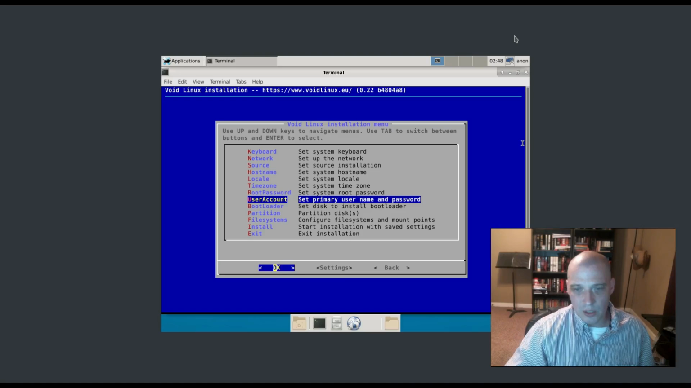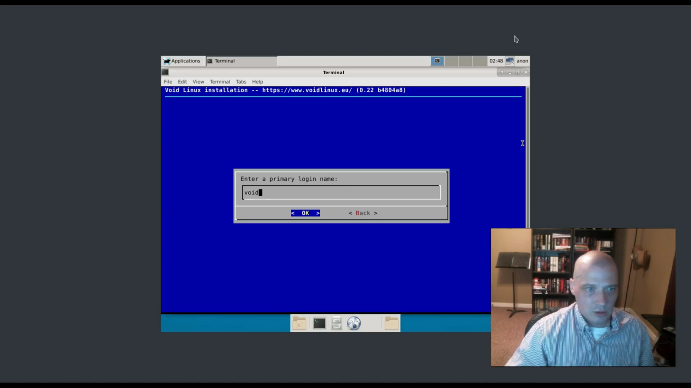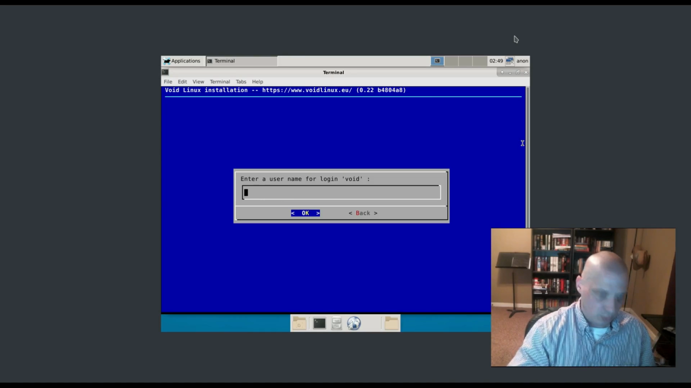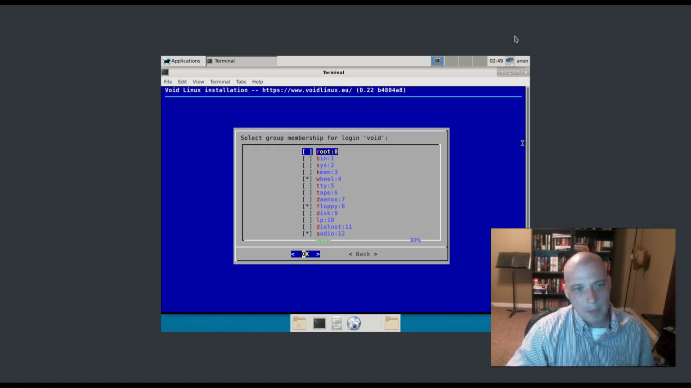User account, we need to create our username and password. So enter a primary login name. Void has been selected by default. I'm going to leave that. So my username is going to be void. Enter username for login void. I'm just going to call him void. And we need to give a password for this user.